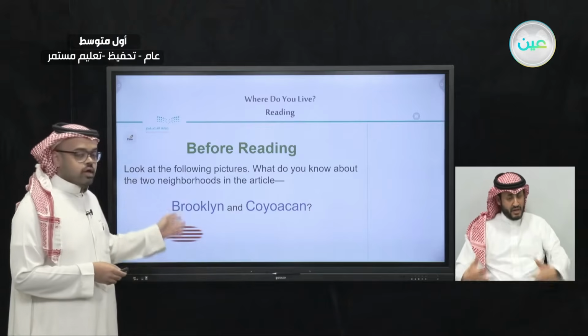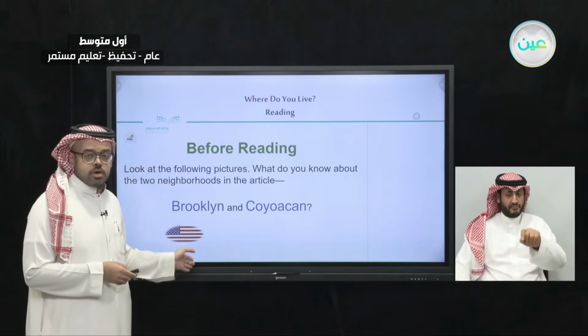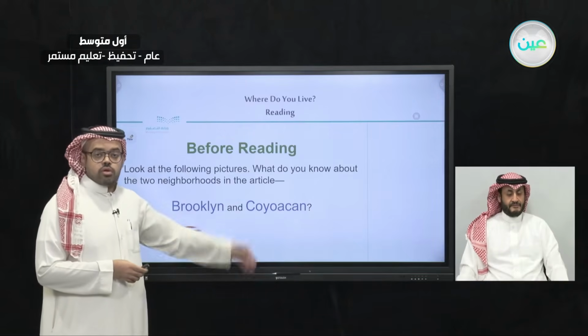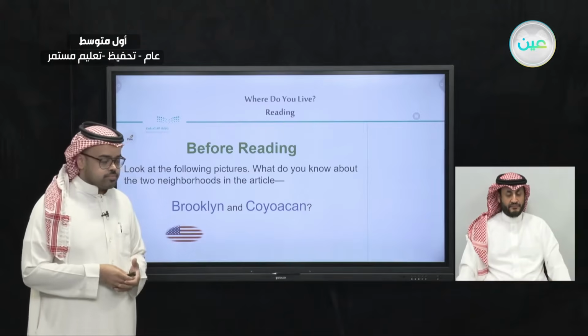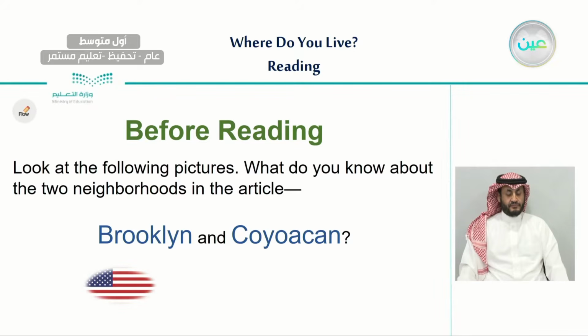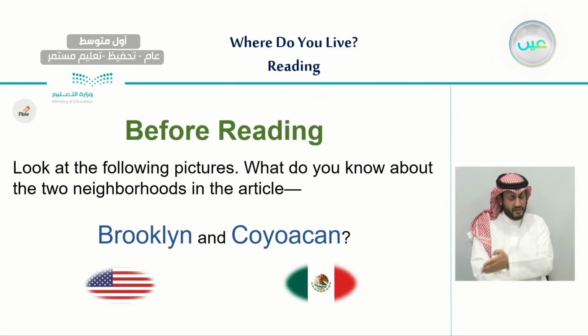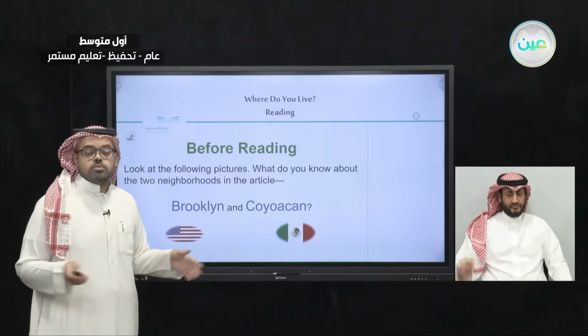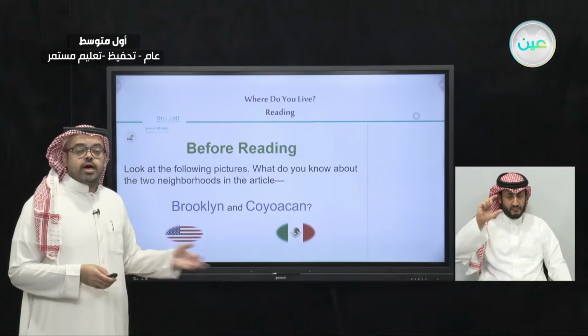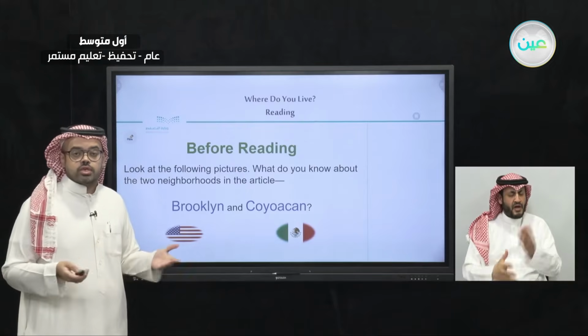Brooklyn neighborhood is in the United States of America. Now we have another neighborhood which we will read about shortly, which is Coyoacán. Where do you think it is? Let me help you here. It is in Mexico. So these two neighborhoods are very famous neighborhoods around the world. Now we are going to read an article about them.